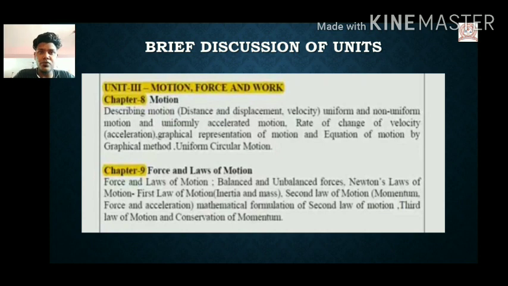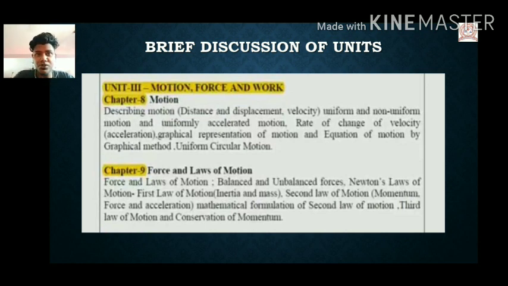Uniformly accelerated motion means we are talking about acceleration here. Rate of change of velocity is also acceleration. Graphical representation of motion: in this whole unit you can mark this line, graphical representation of motion and equation of motion by graphical method. This has the maximum weightage and is asked the most times in the question paper. So you can mark it as VVIP, a very important question. Then uniform circular motion. Then we are going to deal with chapter 9.